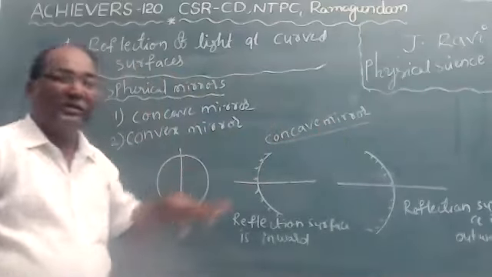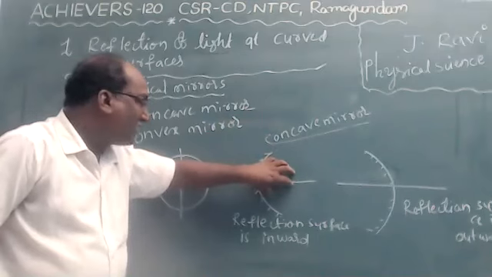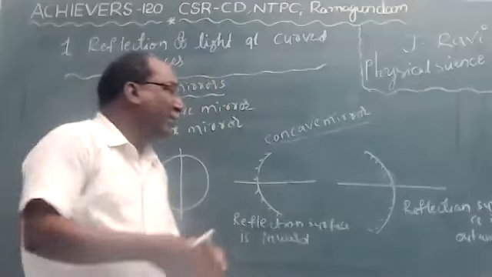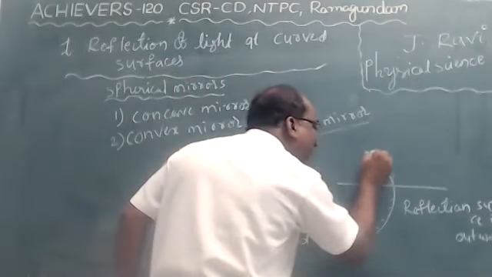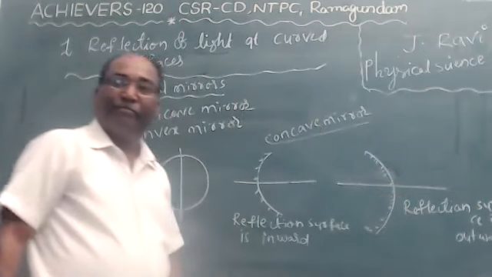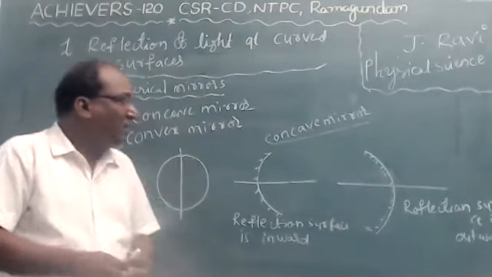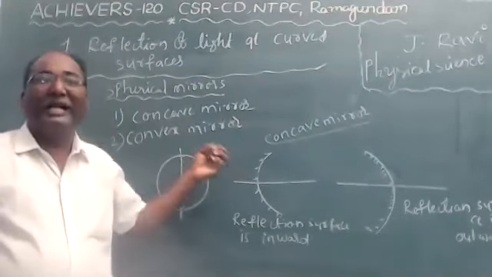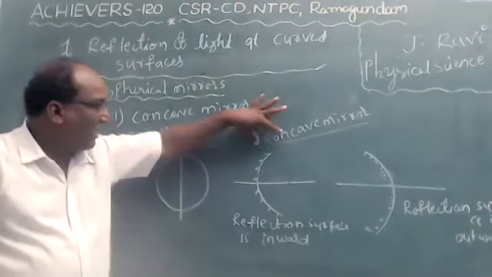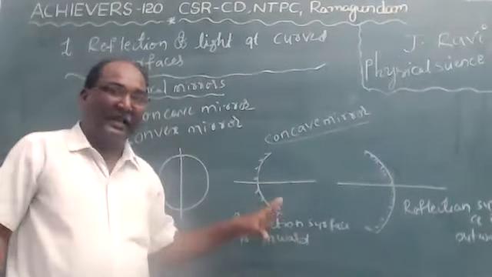Once you observe the difference, children: in a concave mirror, the reflection surface is inward; in a convex mirror, the reflection surface is outward. Because in a convex mirror, the inside is completely coated and will not support reflection. It is the main difference. Just keep it in mind, children, don't forget it. The difference between concave and convex mirror is very important.